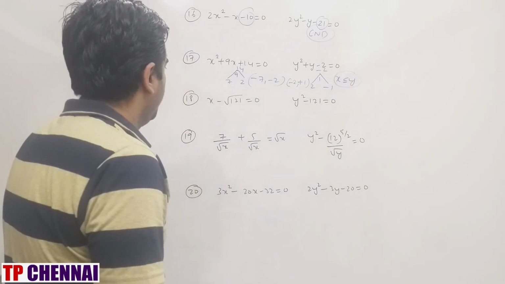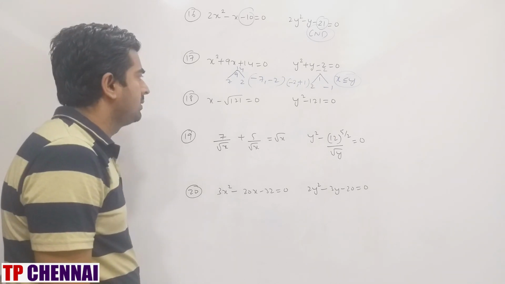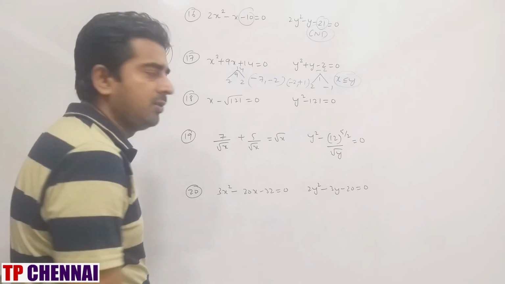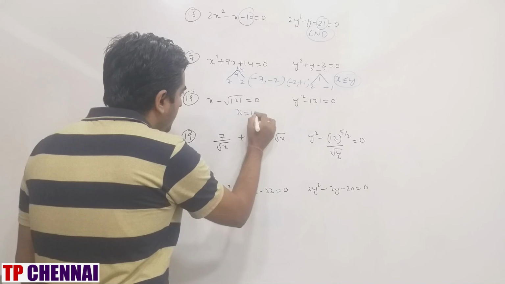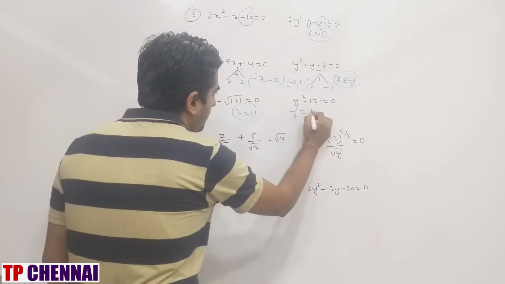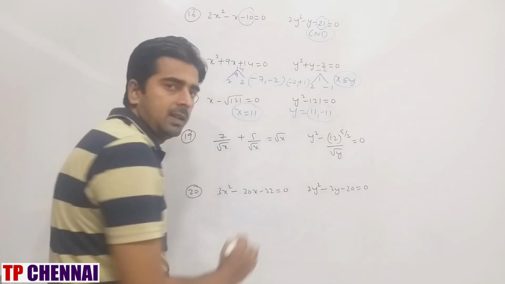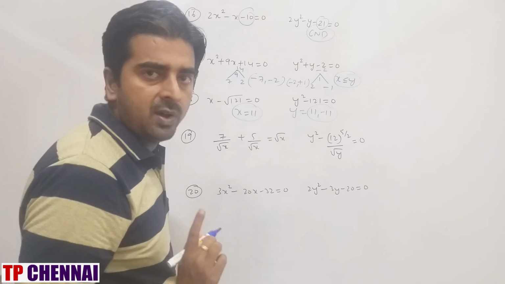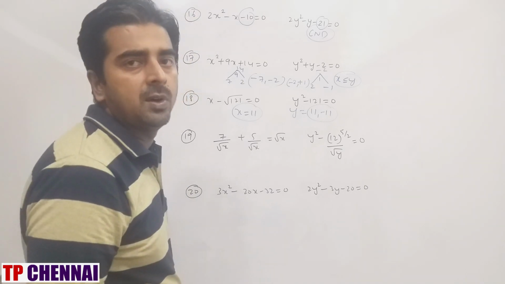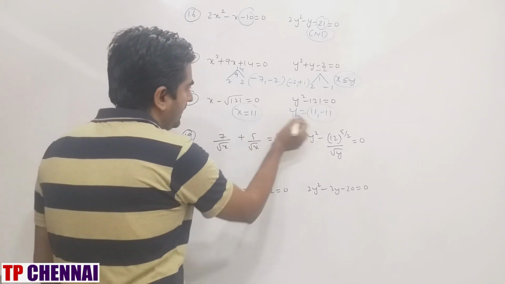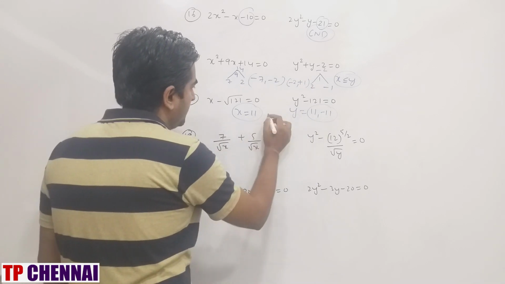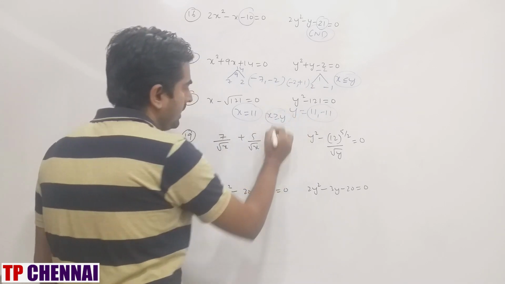Next one, x minus square root of 120 is equal to 0, y square minus 120 is equal to 0. So x is equal to 11 and y is equal to plus or minus 11. Why plus or minus 11? Because whenever even power is there, you will be having two roots, one will be positive, one will be negative. So x is greater. So x greater than or equal to y.